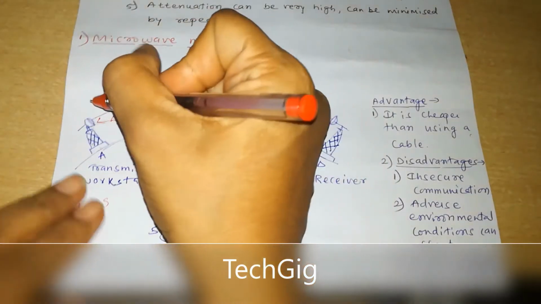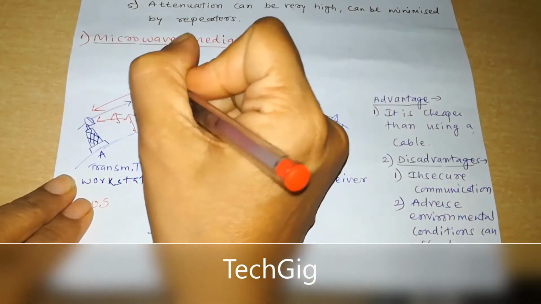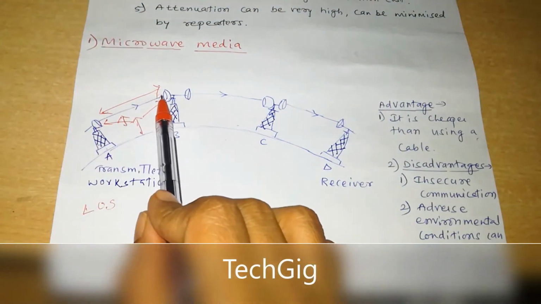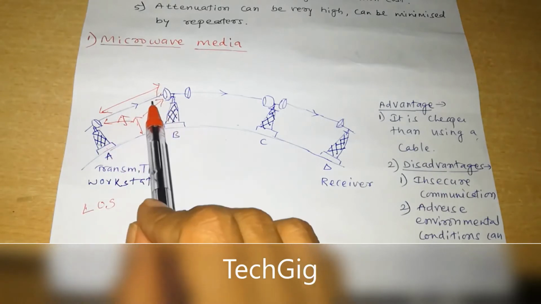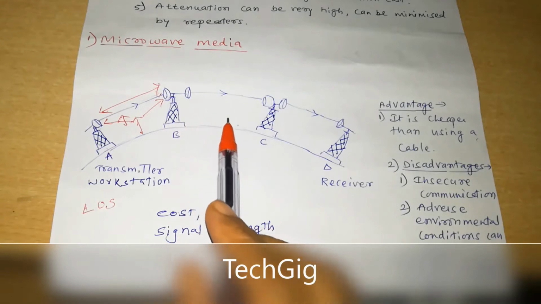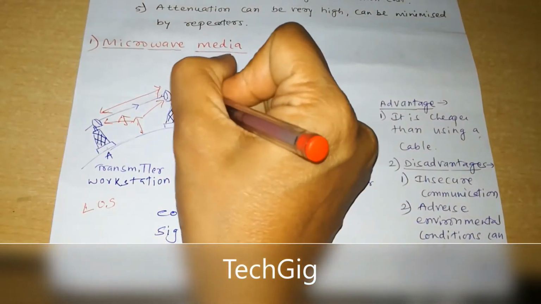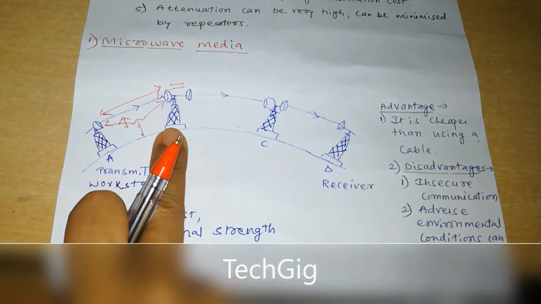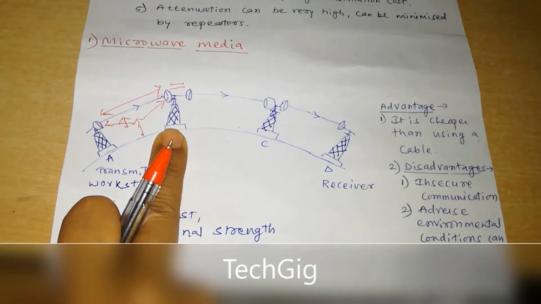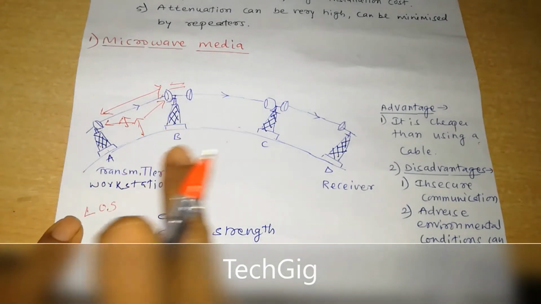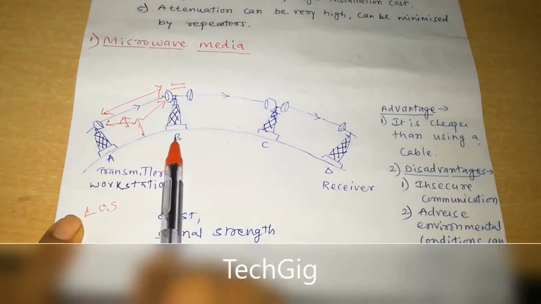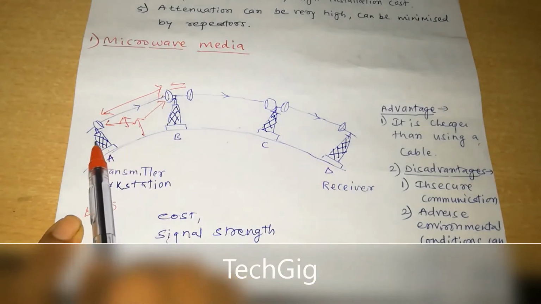They provide line of sight communication. That means microwaves travel in a straight line. The waves cannot bend with the curvature of the land or earth. So for long distances, the waves must be relayed with the help of microwave stations with microwave dishes, antennas or repeaters. In this figure you can see 4 microwave towers, A, B, C, D, placed here.